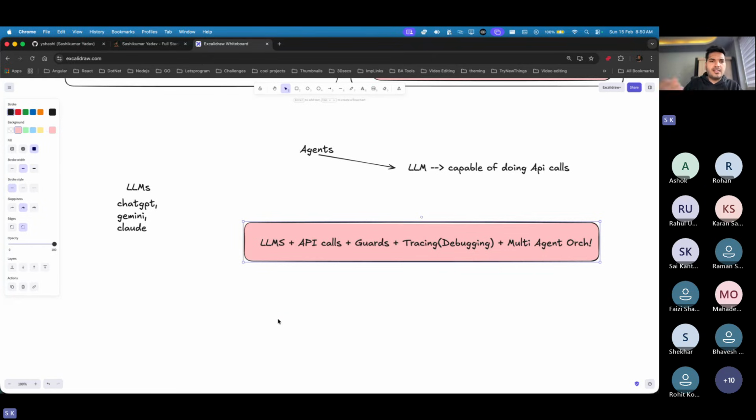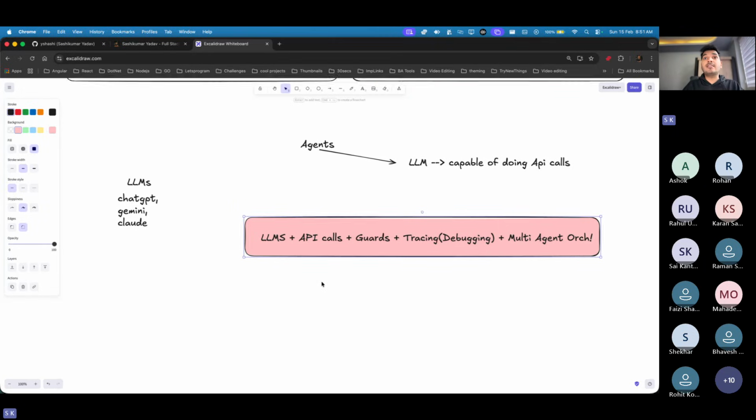We can create one big function, in which one function does the API call, another function does the processing, another function calls the model, and so on. If you remember when we built a RAG application, I don't know if you were there when I was teaching RAG, we were building all of those things from scratch. But now you are in the world of agents.